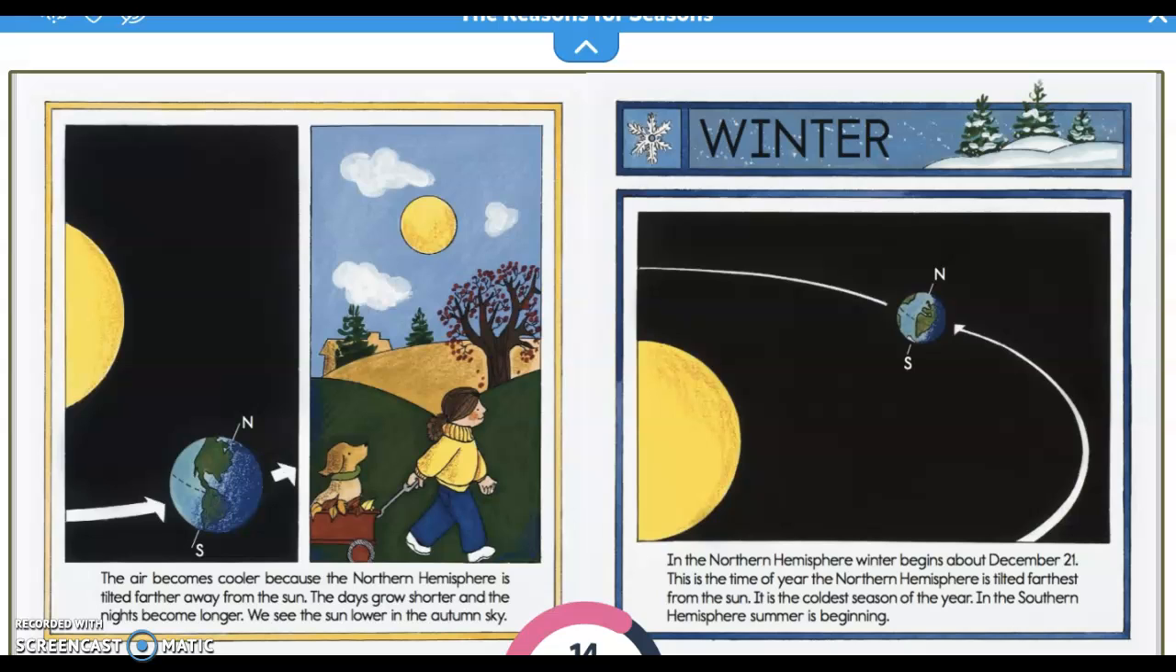Winter. In the northern hemisphere, winter begins about December 21st. This is the time of year the northern hemisphere is tilted farthest from the sun. It is the coldest season of the year. In the southern hemisphere, summer is beginning.